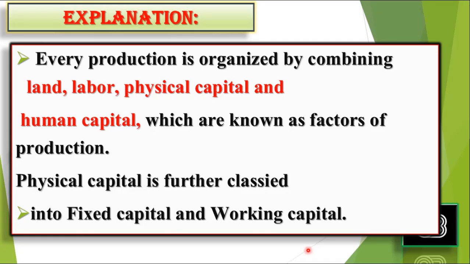So the concept of fixed capital and working capital is clear. The four factors of production are clear, and no production can be done without a combination of these: land, labor, capital, and entrepreneur in this world.